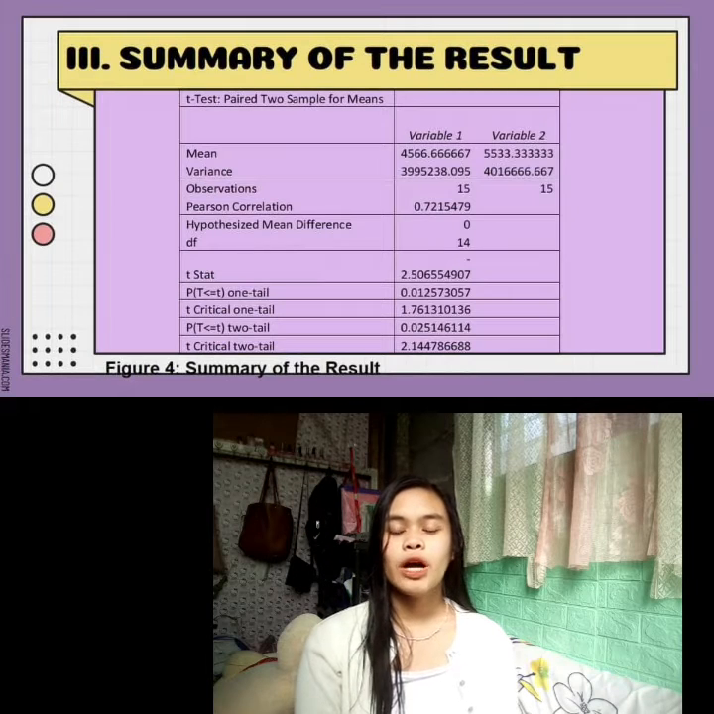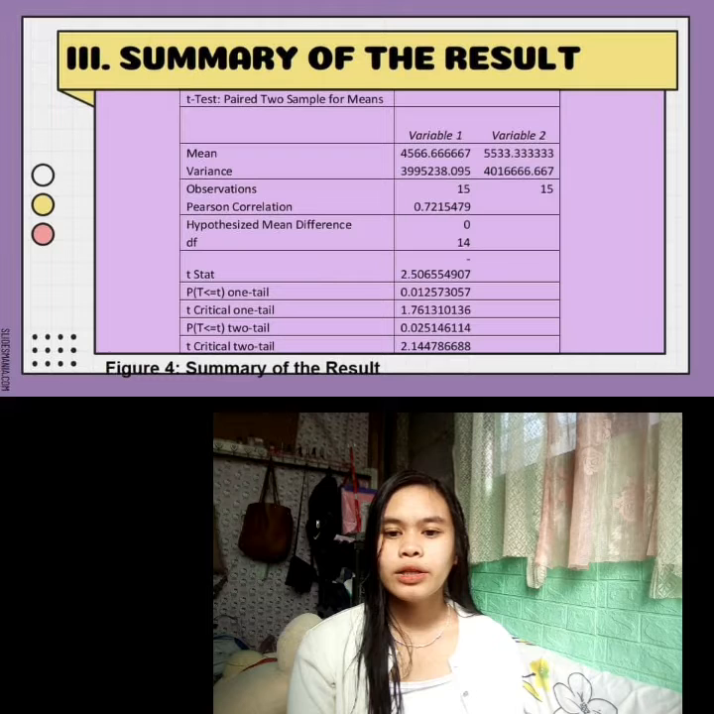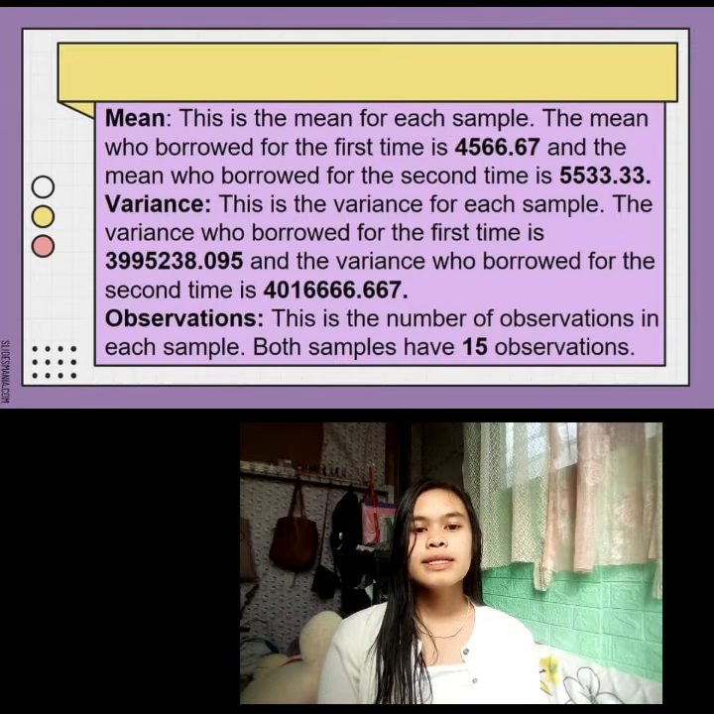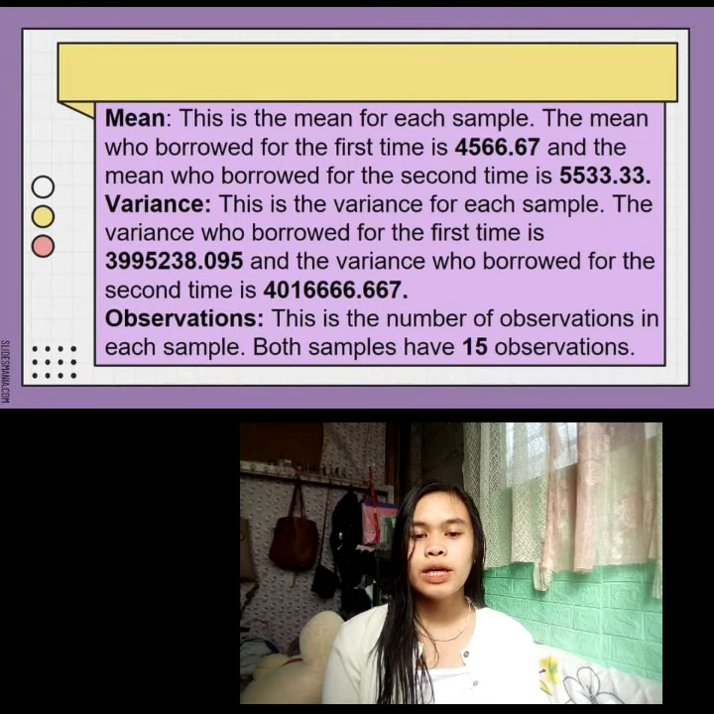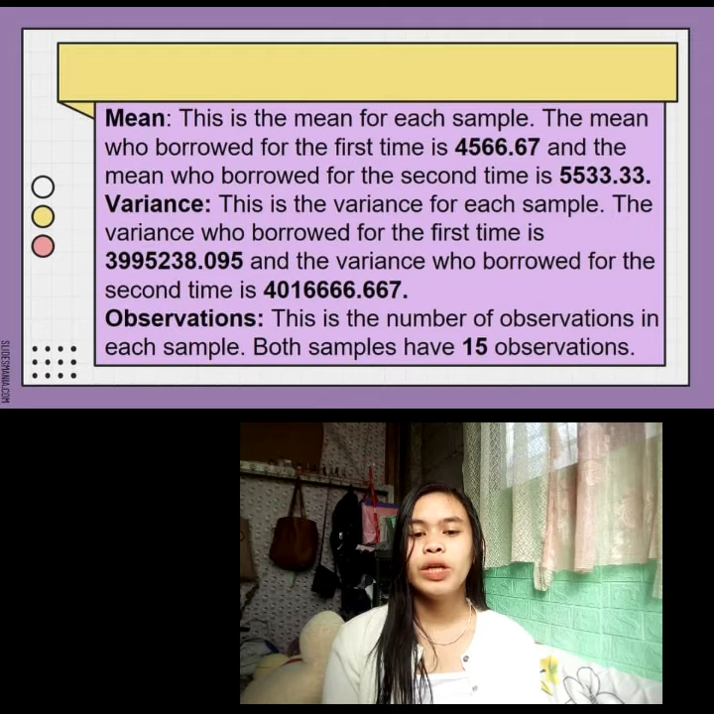This is the summary of the result. T-test: paired two sample for means. The mean, variance, observations, Pearson correlation, hypothesized mean difference, degrees of freedom, p-value for a two-tailed test, and the critical two-tail. This is the mean for each sample. The mean of those who borrowed for the first time is 4,566.67, and the mean of those who borrowed for the second time is 5,533.33.